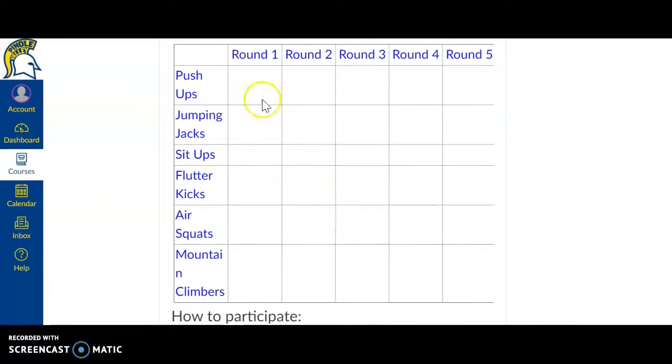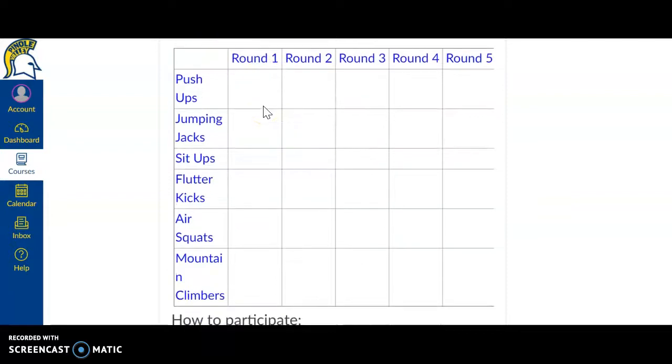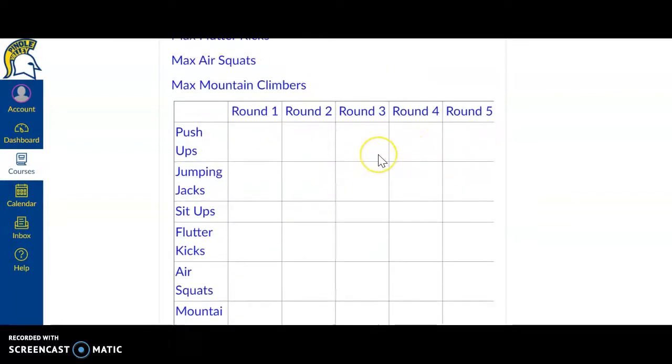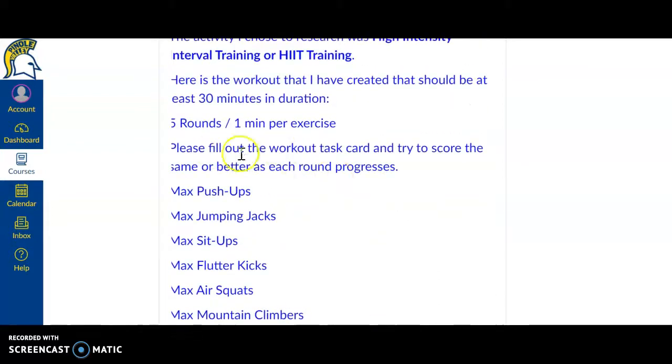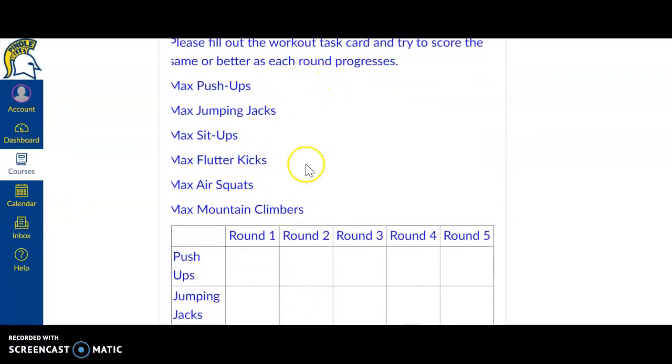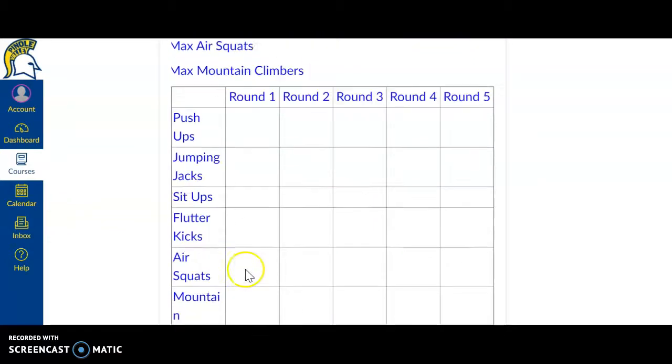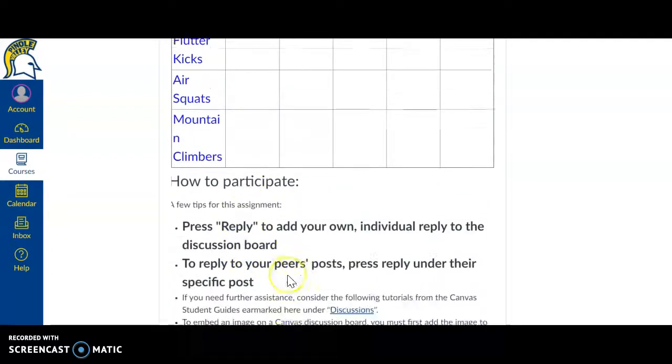My workout's going to be 5 rounds, and then these are the exercises, and then it would just be like 1 minute per round, and then you're supposed to fill in the box and write down how many you did. Okay, so right here it says please fill out workout task card and try to score the same or better as each round progresses. So these are my instructions here. These are my activities, okay, and how to participate.